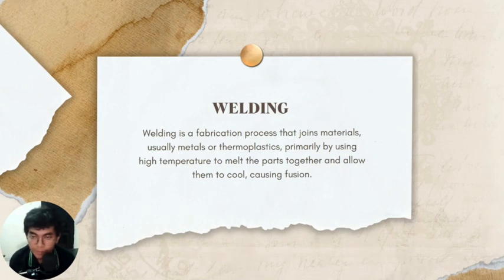Okay, I will explain about arc welding. In arc welding, melting of the weld is accomplished by the application of intense heat from the electric arc.